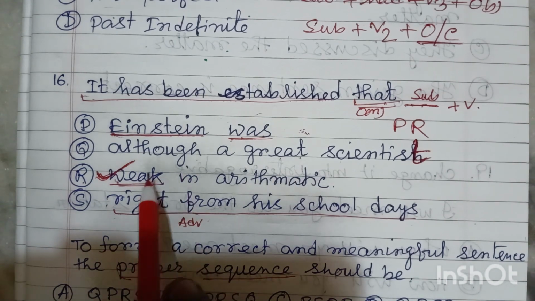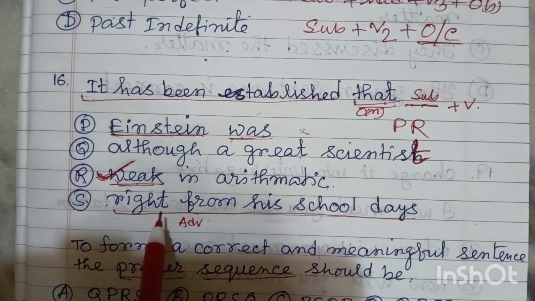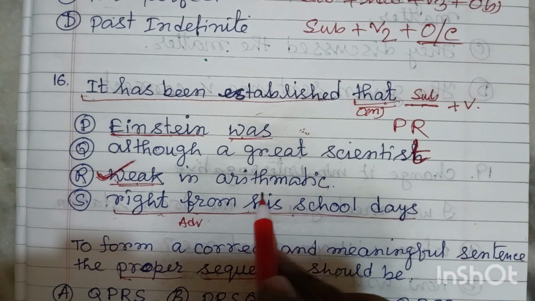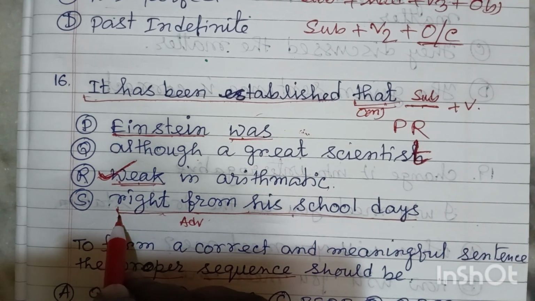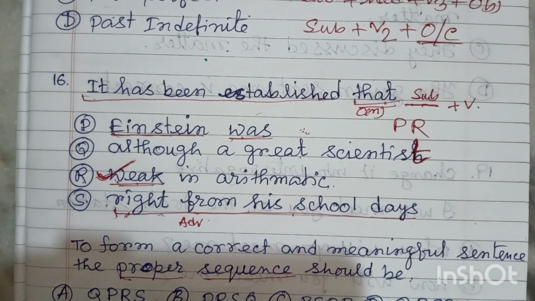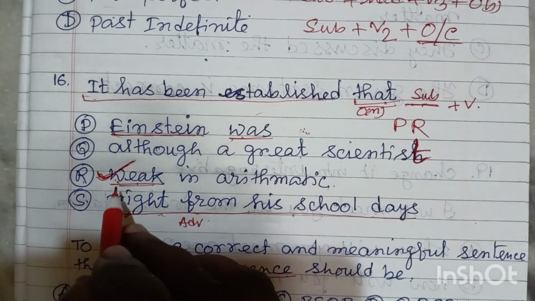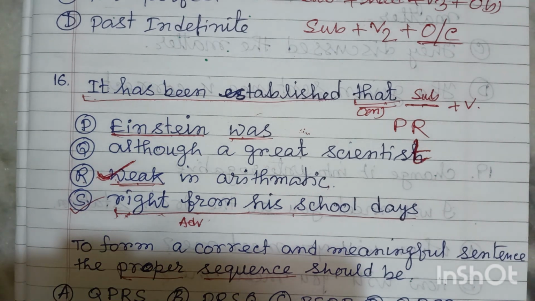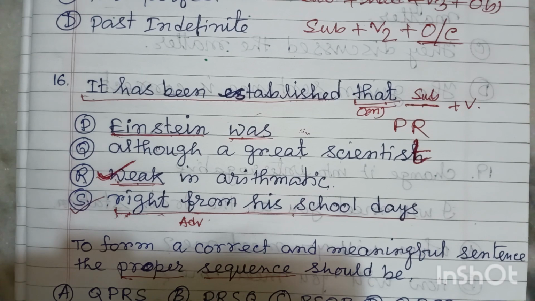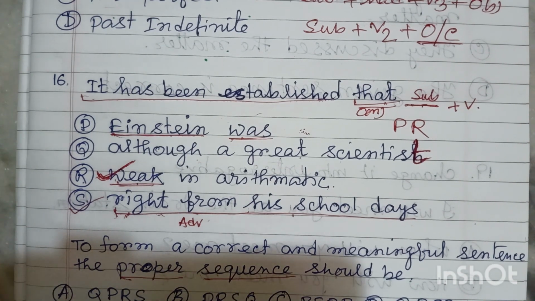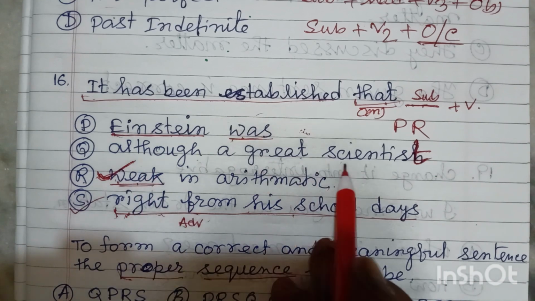Now look at this: weak in arithmetic right from his school days. Here this is the time. That means this may come after R. So obviously it will be S. After R there is S. Here after R there is S. Oh my God. That means it is going to be very tricky. So after that there is although a great scientist.